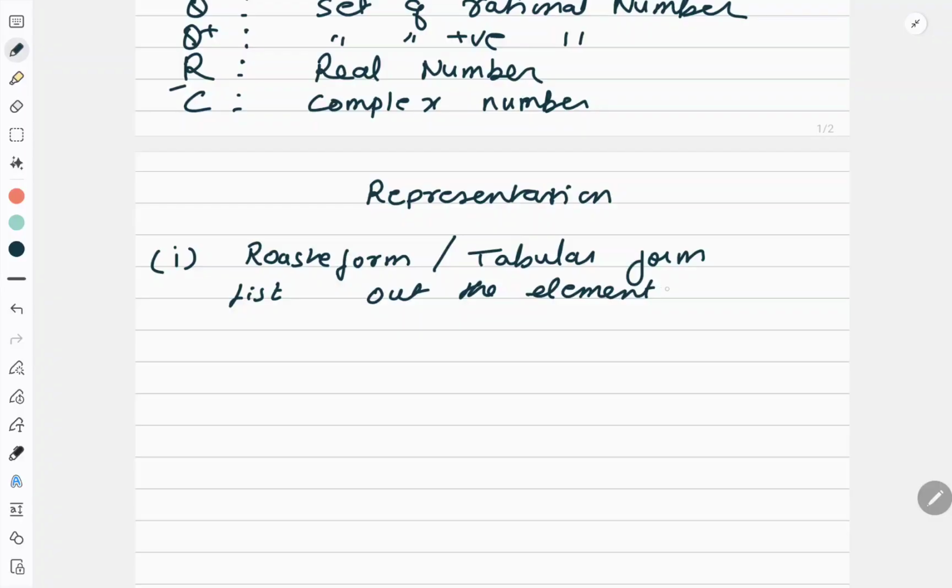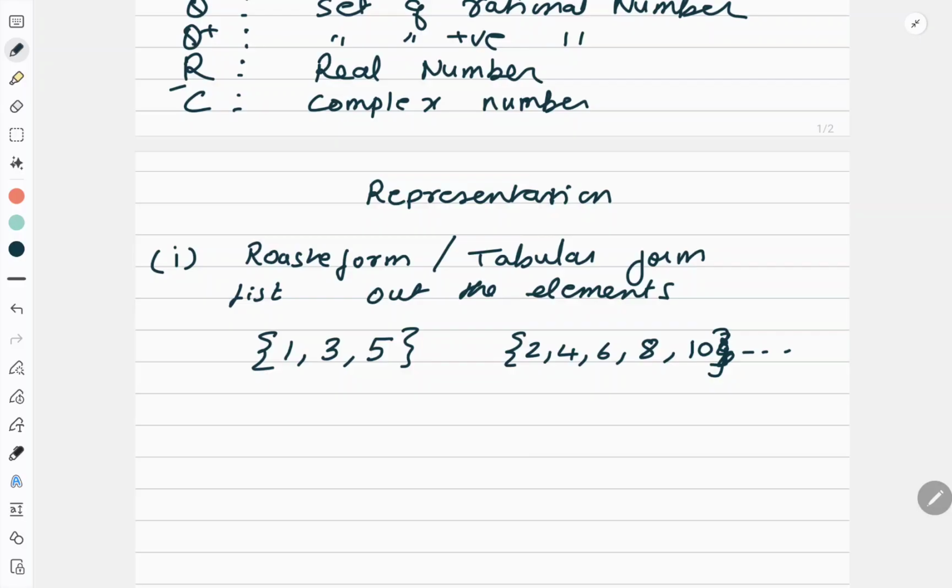For example, if I say the first three odd numbers, I will write 1, 3 and 5. Correct? First 10 even numbers, then I'll write 2, 4, 6, 8, 10. If I'm saying first 10, it should keep on going, so I can say even numbers less than or equal to 10. Then I will stop here.